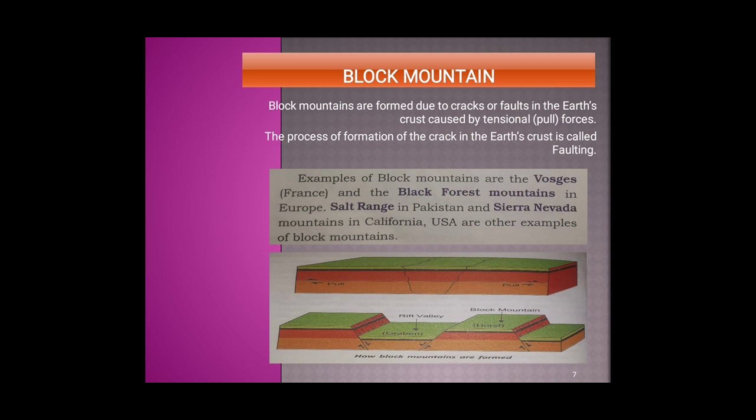The slided part is called rift valley or graben, and the uplifted part is called block mountain or horst. The examples of block mountains are Vosges, Black Forest Mountains, Salt Range, Sierra Nevada, etc.